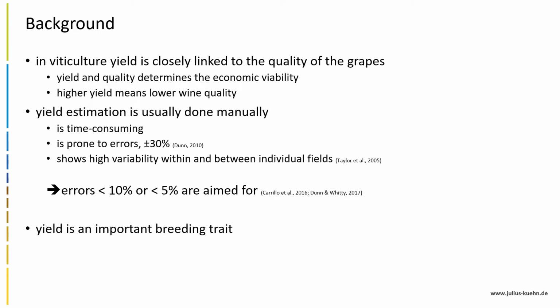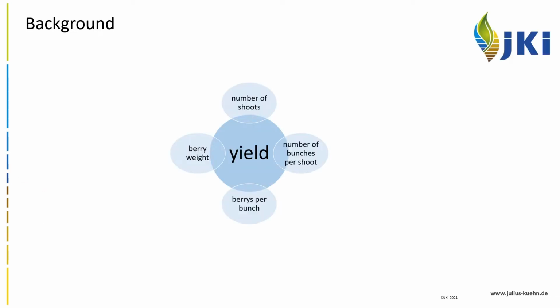Furthermore, this results in high error rates of up to 30%. The manual yield estimation also shows a variability within and between the individual fields. Errors under 10 or under 5% are required by the wine industry to ensure planning reliability. And also for breeding research, yield is still an important breeding trait.